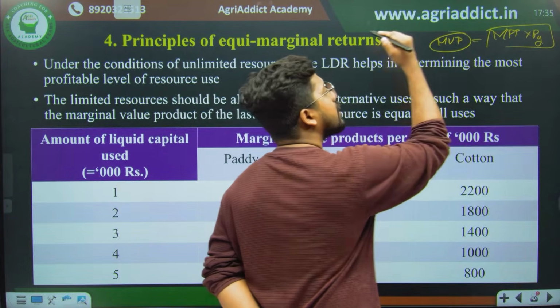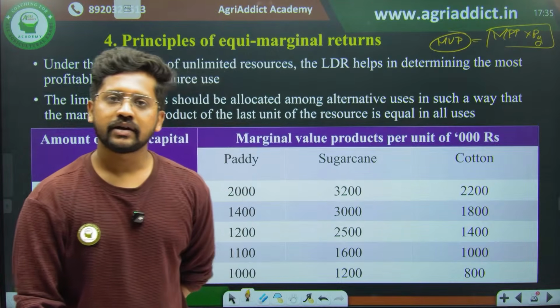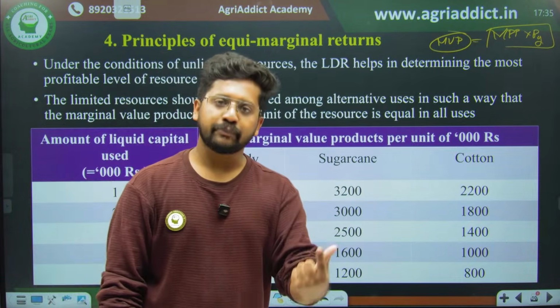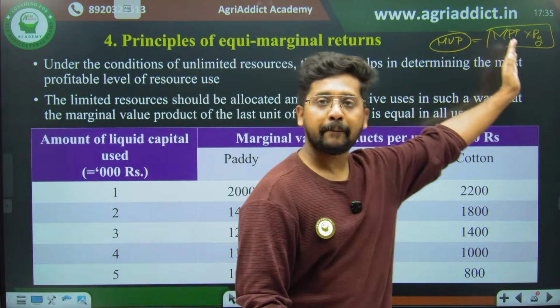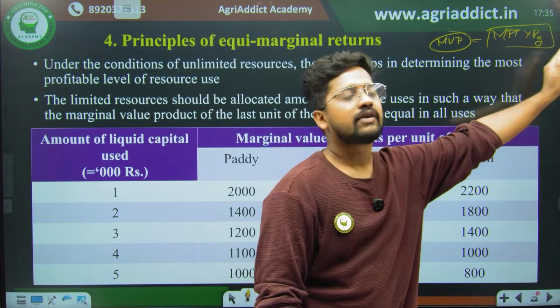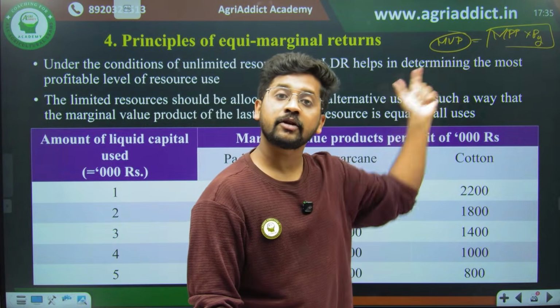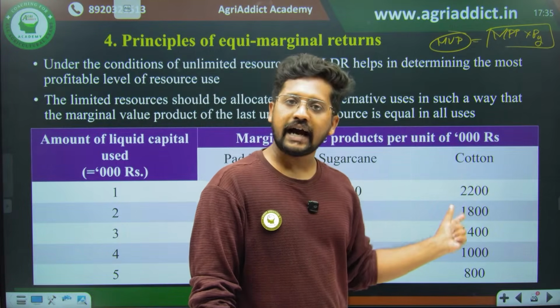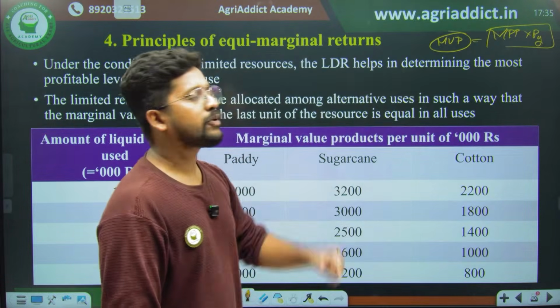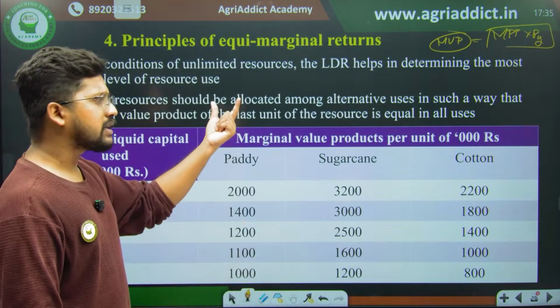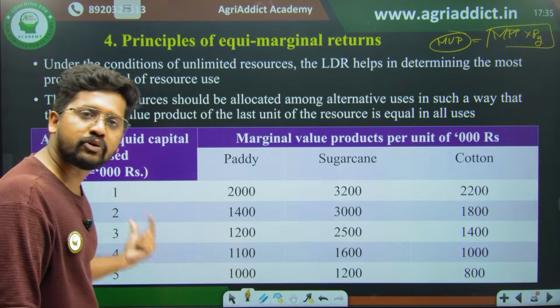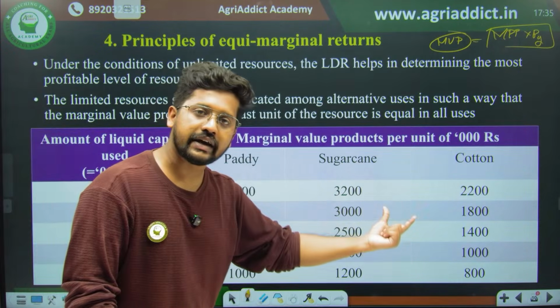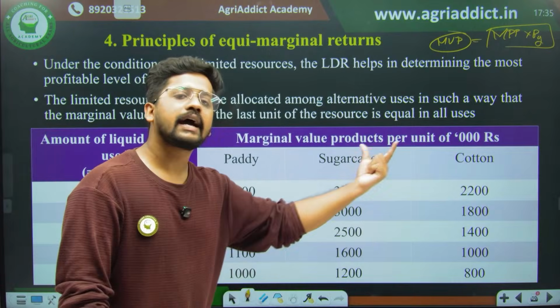This is how you arrive at the marginal value product. For the successive increase in inputs, the additional product multiplied by the price of the output gives the total revenue generated by the added input. So we are generating the marginal value product for each successive input of the resources for the three cases: paddy, sugarcane and cotton.